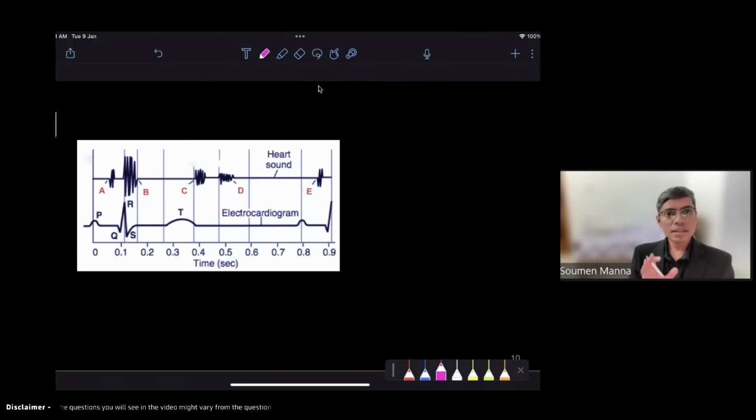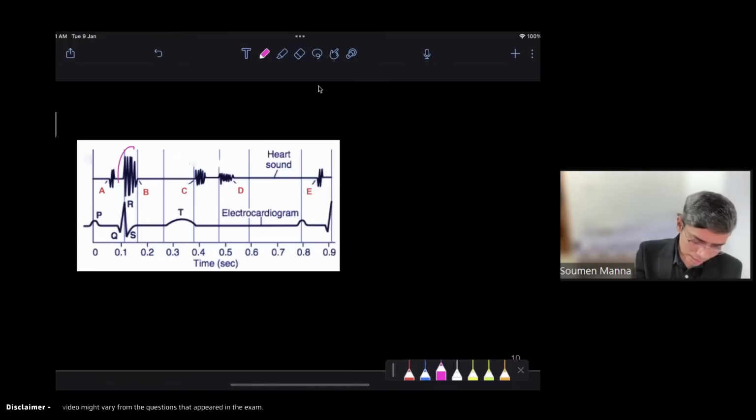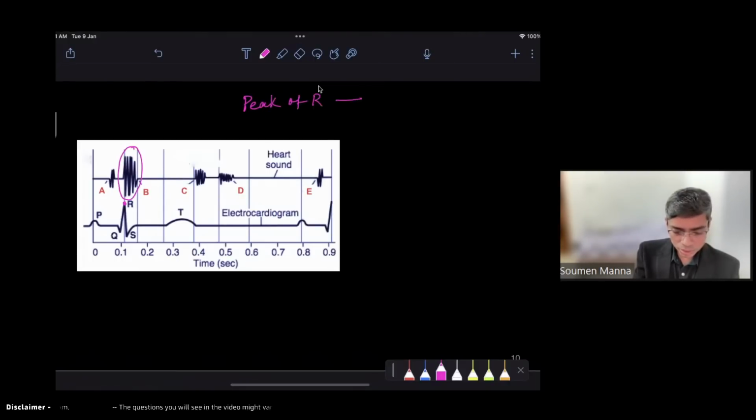In the ECG, the QRS complex is the ventricular depolarization. That's why the heart sound marked here with B corresponds with the peak of the R wave. So the peak of the R wave corresponds with the first heart sound, because it corresponds with the systole of the ventricle.